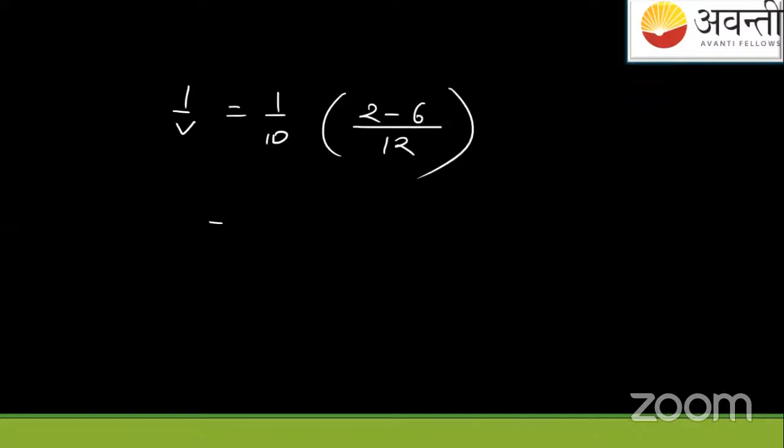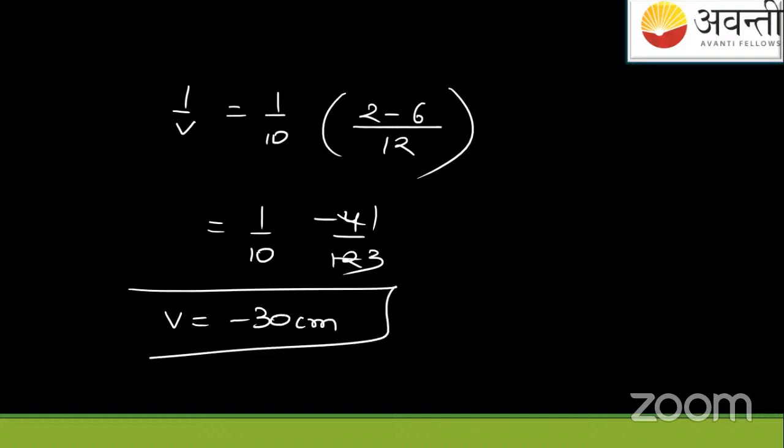So when you solve this, the answer you will get is v equals minus 30 centimeters. And this is the final answer.